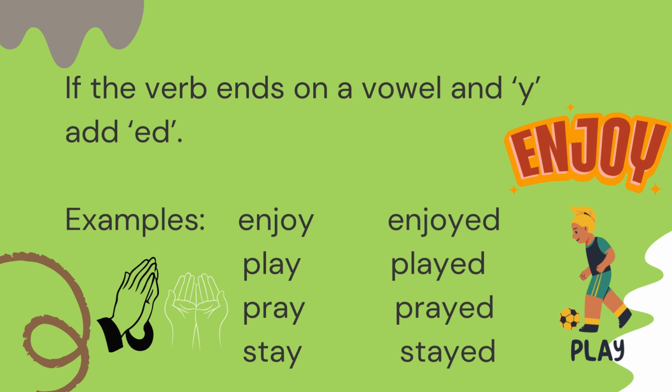And if it ends on a vowel and a Y, now we know vowel is A, E, I, O, U. So enjoy is O-Y. You add ED. A-Y, play, ED. Pray, prayed. Stay, stayed. So if it's A and Y, E and Y, O and Y, U and Y, you just add ED.